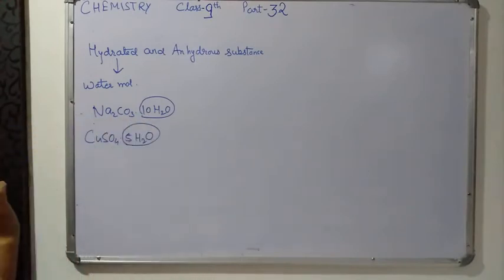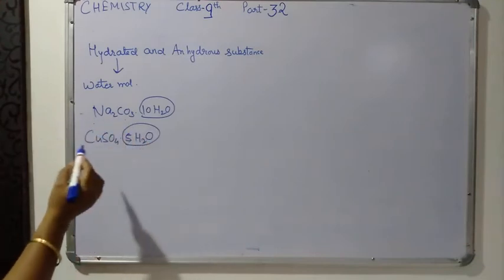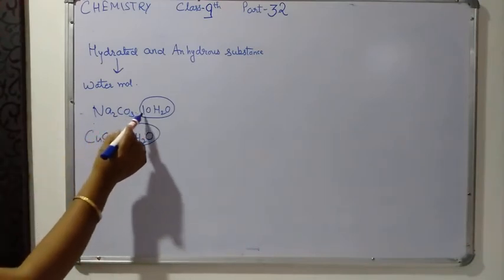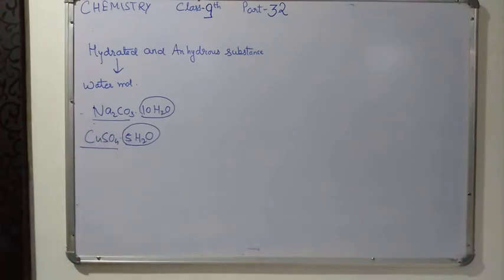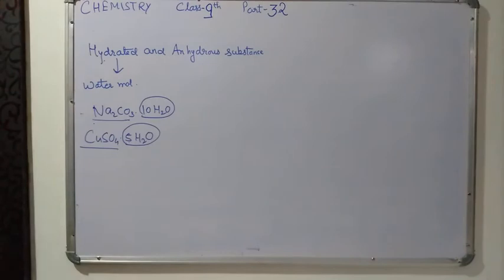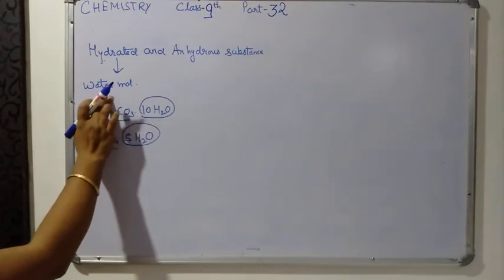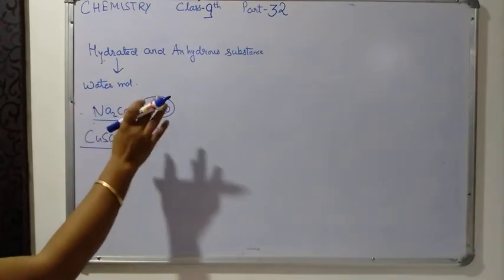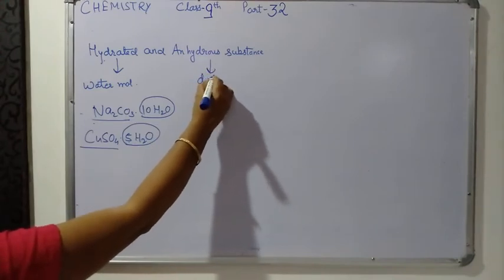So the substances which contain water molecules along with the salt are called hydrated substances. And just opposite of that, substances which do not contain water molecules with the salt are called anhydrous substances.